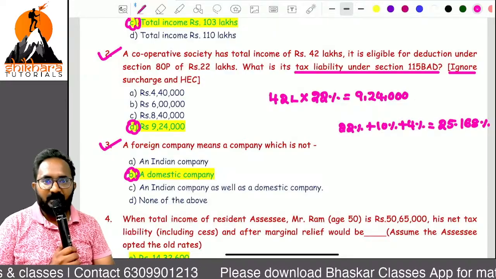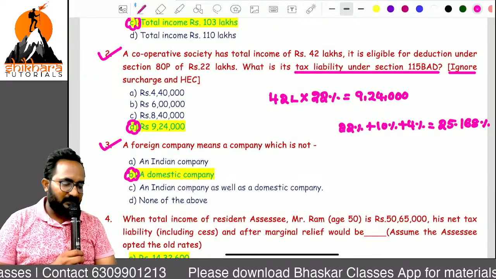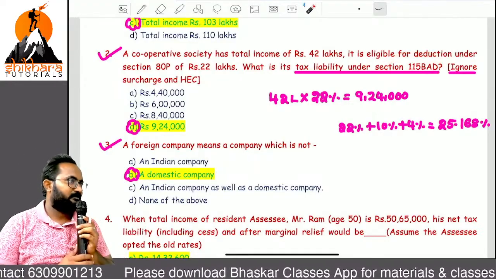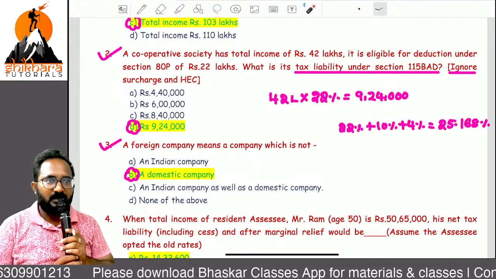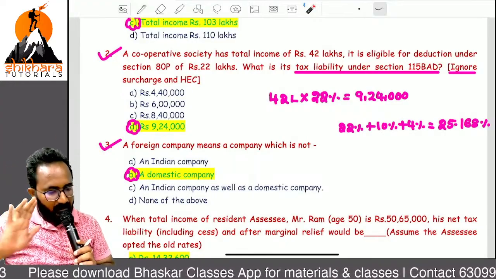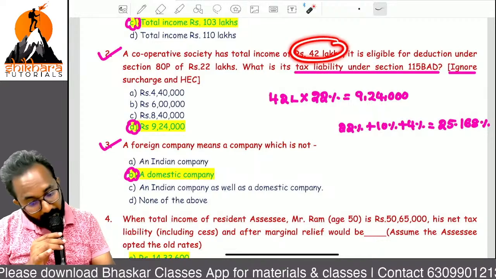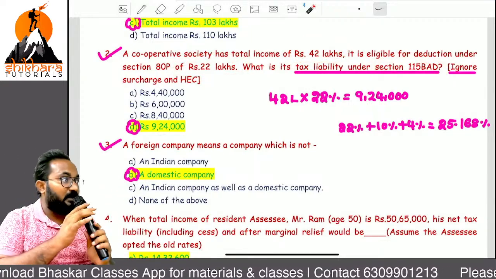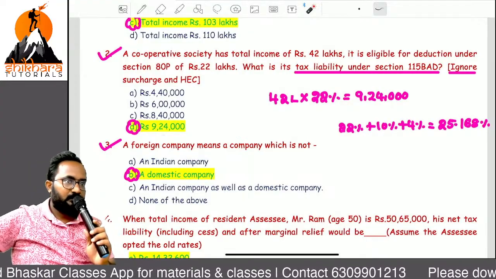That will not be available, ma. Chapter 6A deductions are not available if you are following 115BAD. Okay, don't think about it. I will teach you while discussing the further chapters. Directly we have to apply on total income. Even though they are eligible for this deduction also, here they are following the optional regime. If they are following normal, what is that?